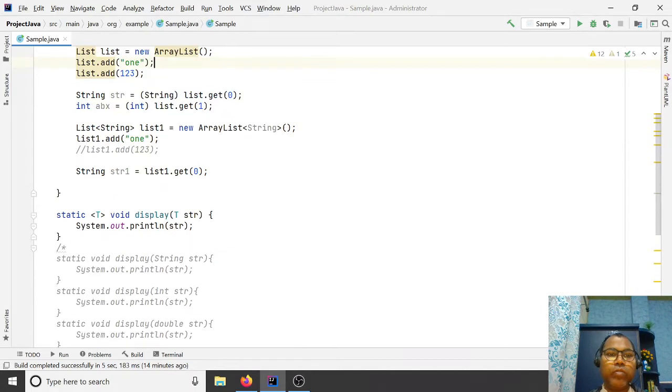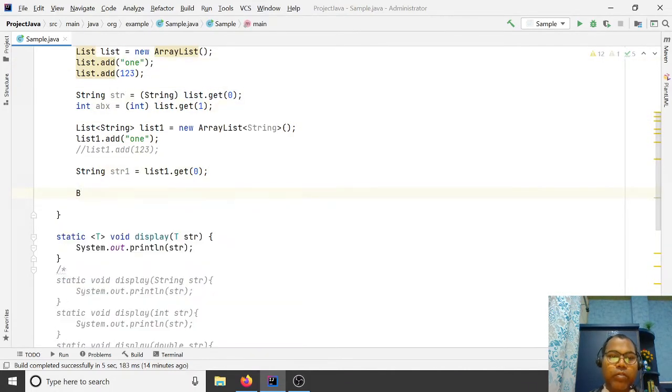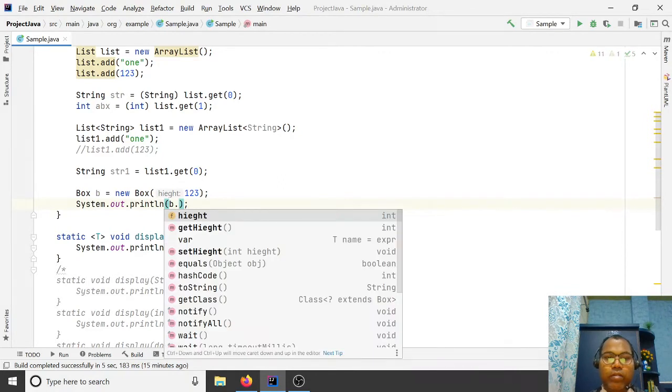But whenever you are going to use this Box class, Box b equal to new Box, here in the constructor you can only pass an integer. System.out.println b.getHeight.